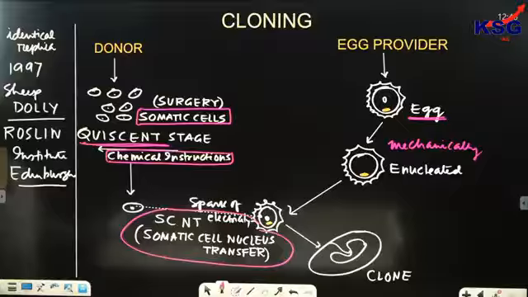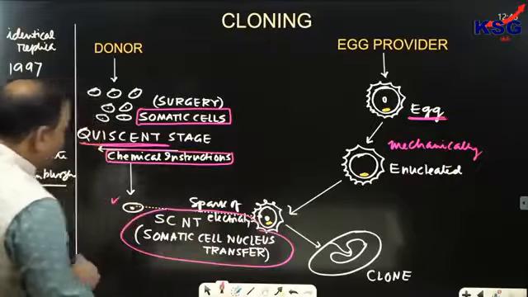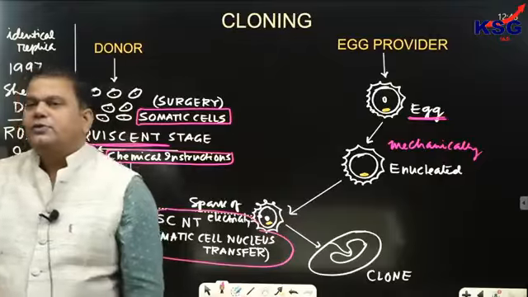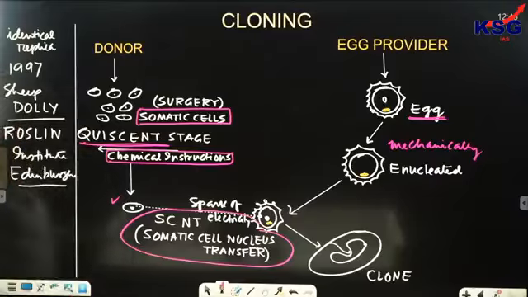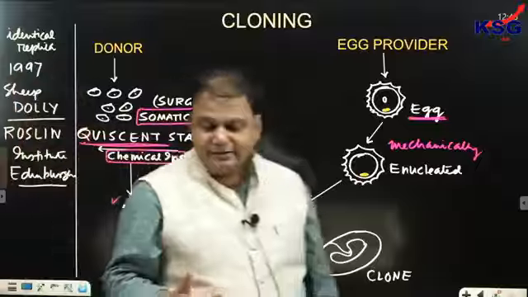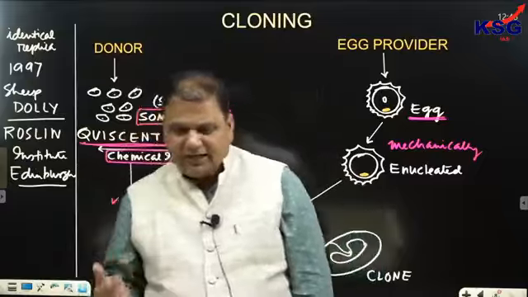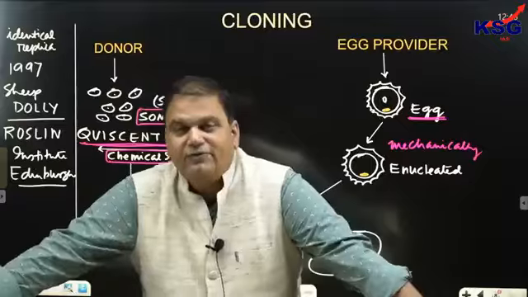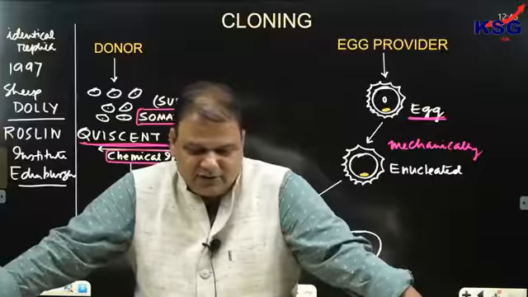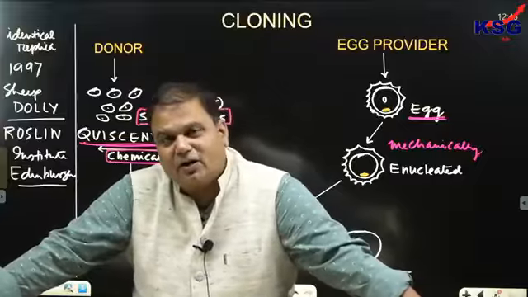And after this, one cell is selected, and the nucleus of this cell is transferred to the egg with a spark of electricity.